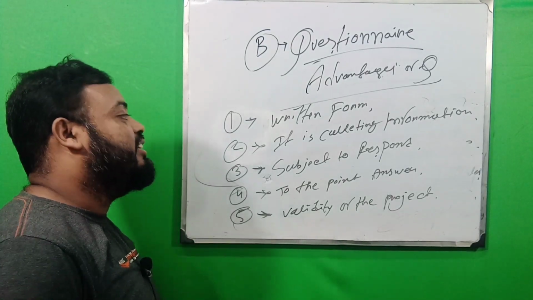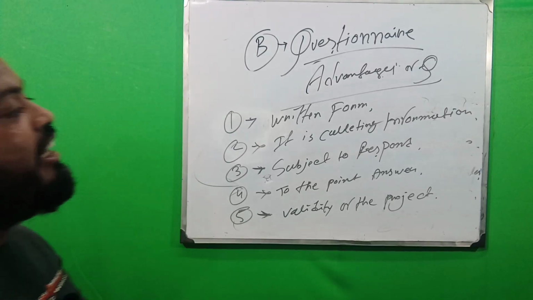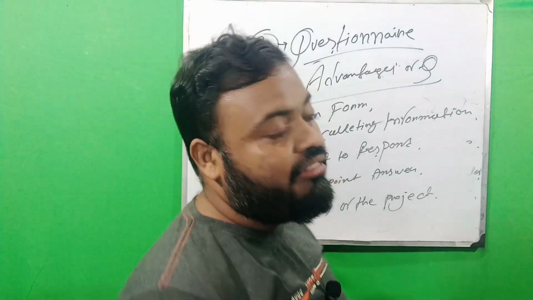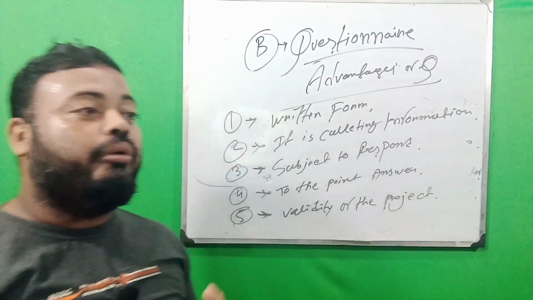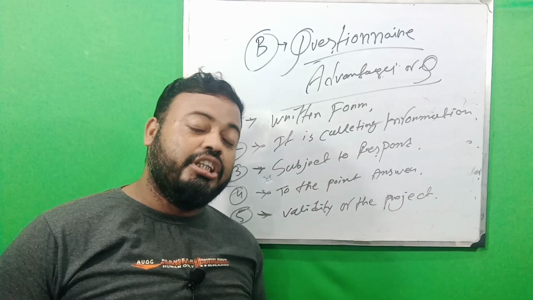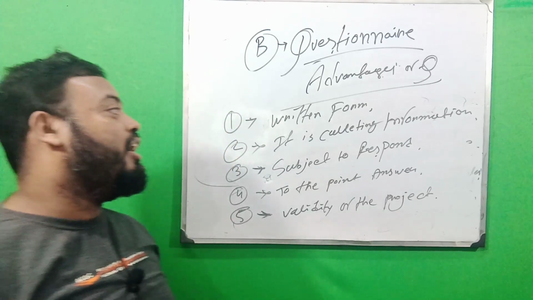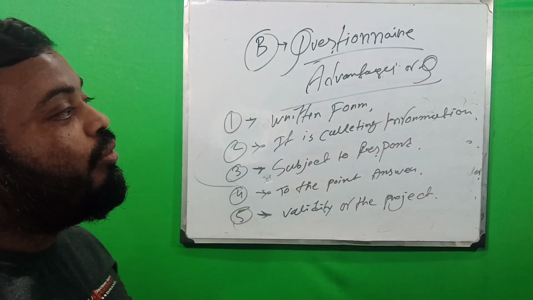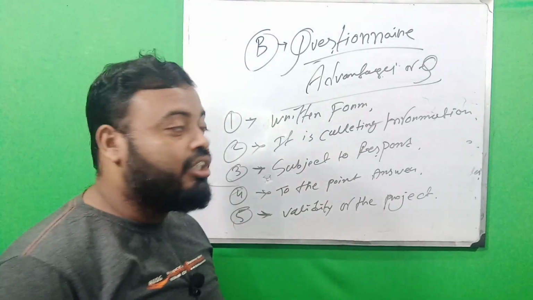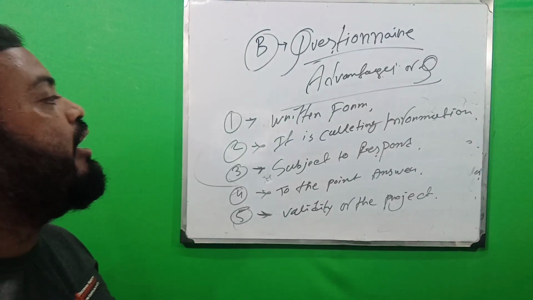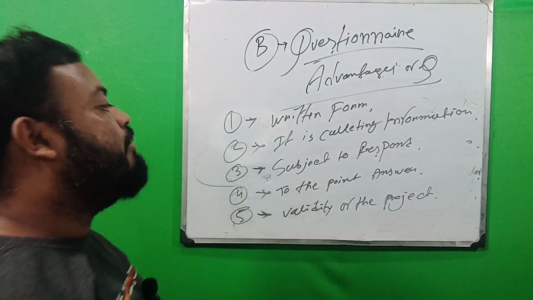Next, it is collecting information. We know that the questionnaire is made for collecting data for research work. When we submit the questionnaire to the respondent, we know we have to collect some data from those areas or from those particular individuals. Next, subject to the response.